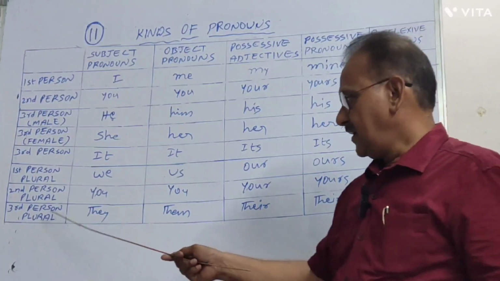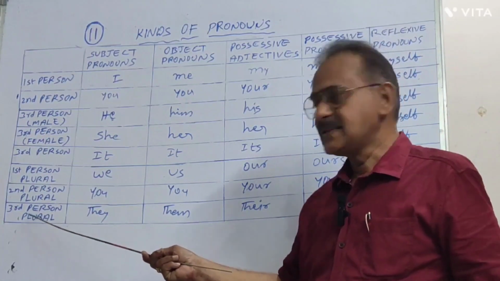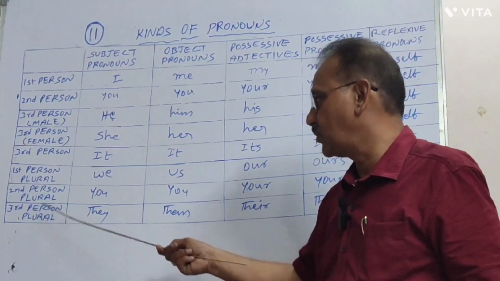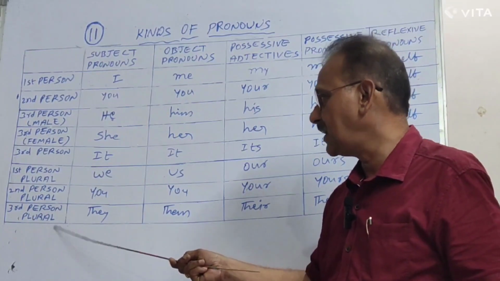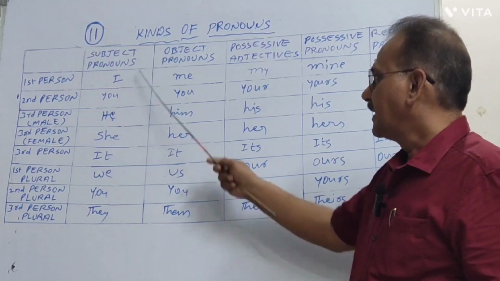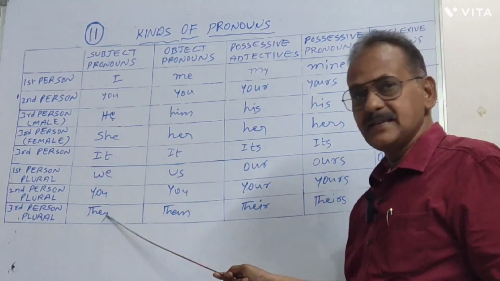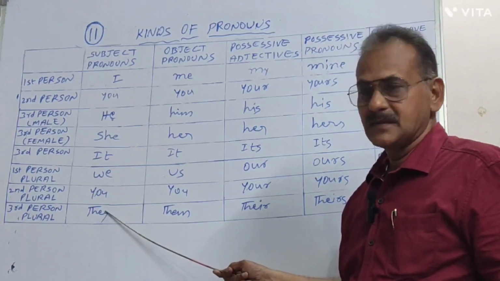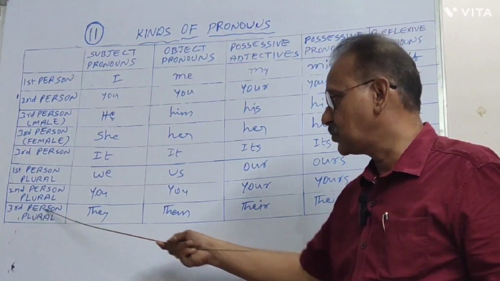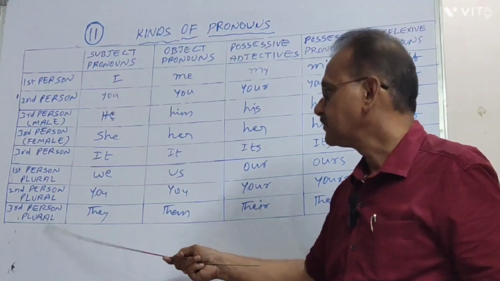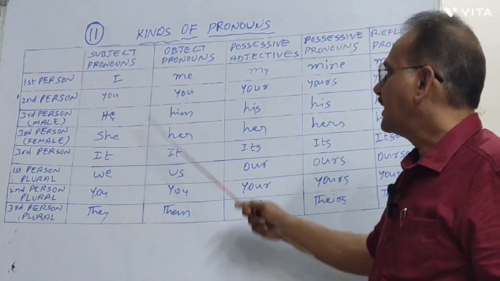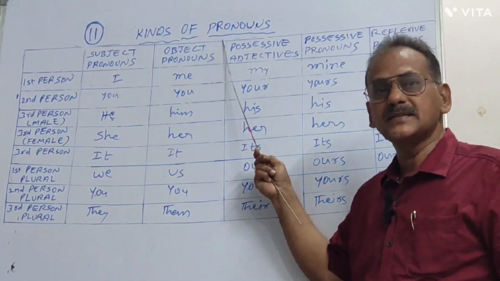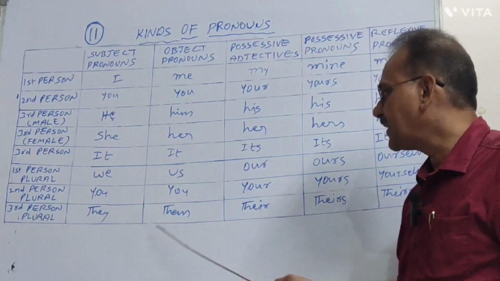Now finally and lastly, third person plural. The subject pronoun is they. They belongs to third person plural. In object pronoun, they becomes them.